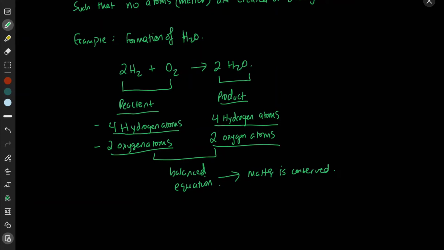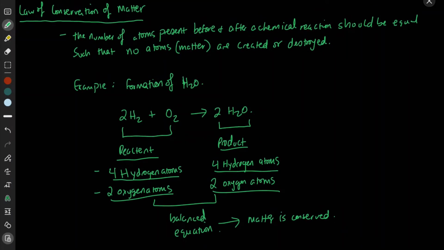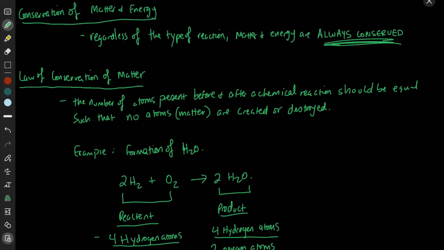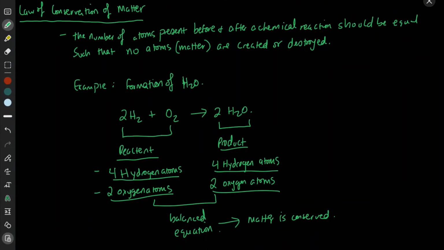So we have a balanced equation, which lets us know that this reaction follows the law of conservation of matter, and this is the case for all reactions, regardless of the type of reaction. Matter and energy are always conserved. Okay, so that was the law of conservation of matter and how reactions obey that, right?